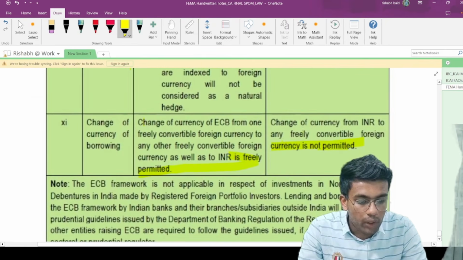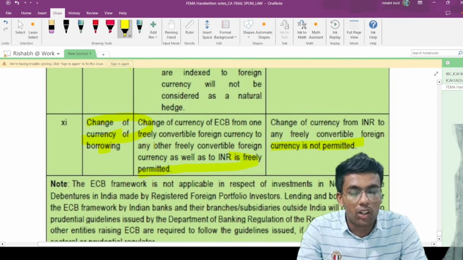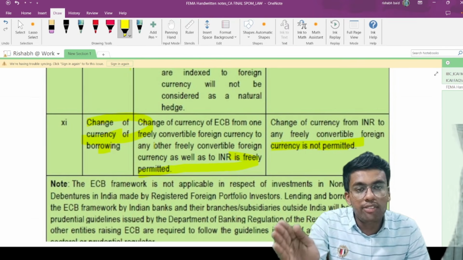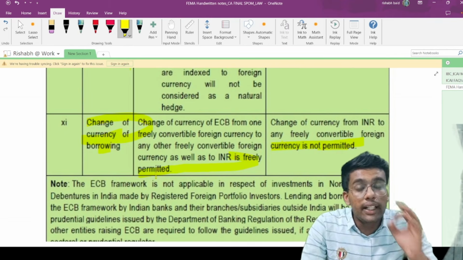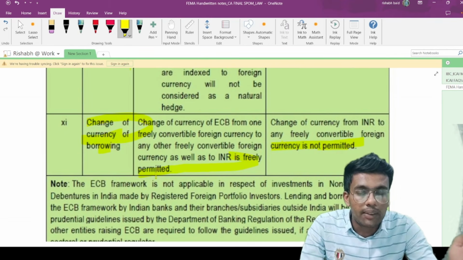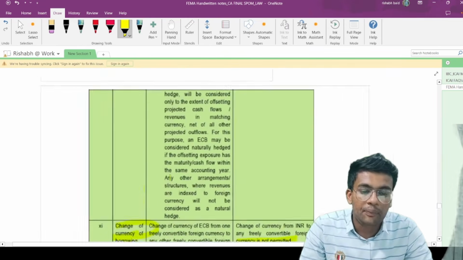Now this is not of importance. Change of currency of borrowings, is it permitted or not? Can you change from FCY denominated to INR denominated ECB? It is freely permitted. But can you change INR denominated to FCY denominated ECB? It is completely prohibited. All right, that's all.